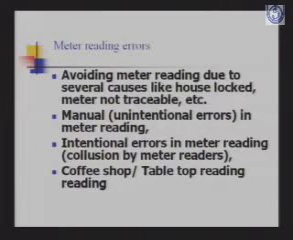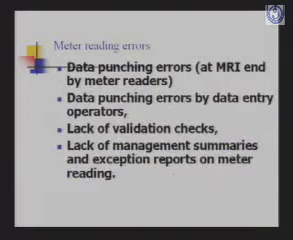The meter reading errors. Like I said, the meter reader avoids meter reading due to several causes, like house locked, meter not traceable. He just writes a reading on his own, or there are manual unintentional errors in meter reading. He reads something but records something else. There can be intentional errors in meter reading with the collusion of the meter reader, and coffee shop or tabletop reading. That means he doesn't at all want to go there. He just keeps on writing readings on his own. So this is the type of various meter reading errors which could occur and which cause commercial loss.